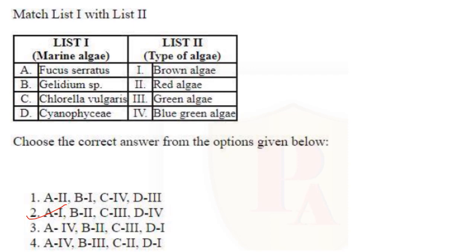Then match list 1 with list 2. List 1 marine alga, list 2 type of alga. Fucus serratus, brown algae; Gelidium, red algae; Chlorella vulgaris, green algae; Cyanophyceae, blue-green algae. So A1, B2, C3, D4. Answer is option 2.